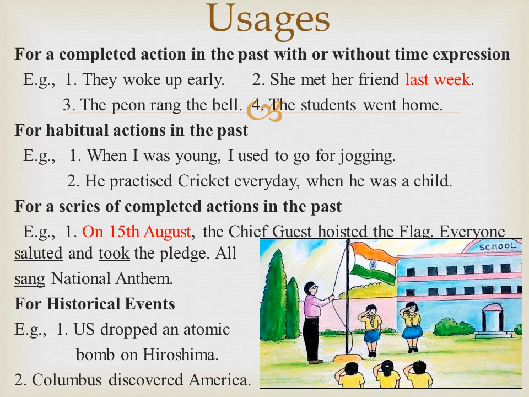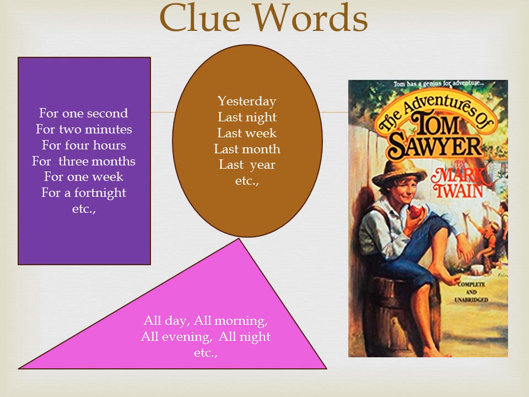For a series of completed actions in the past, we use past tense. On 15th August, the chief guest hoisted the flag, everyone saluted and took the pledge. All sang the national anthem. Hoisted, saluted, took, sang are all a series of completed actions. History is about past events. Example, US dropped an atomic bomb on Hiroshima. Columbus discovered America. These clue words are nothing but time expressions or adverbs which would help you to identify the past tense.